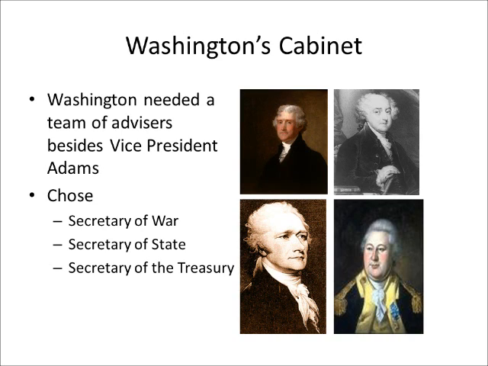In addition to these three departments, George Washington also picked Edmund Randolph as the first Attorney General to advise the government on all legal matters. George Washington would meet with these men in order to help make all decisions that were vital to the country.